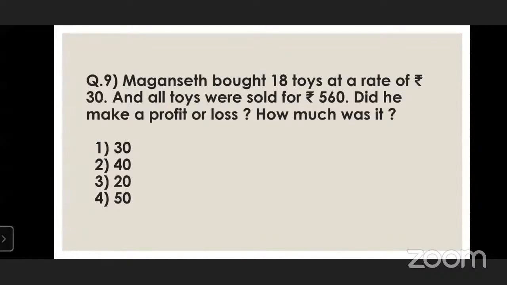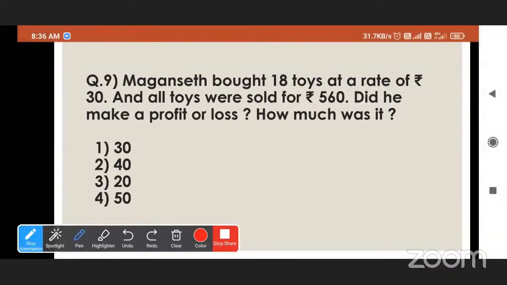Okay, now tell me what is the cost price? See here, Magan bought 18 toys at the rate of rupees 30. So 30 is the price for only one toy. So he gets a total of 18 toys. So what is the total cost price?